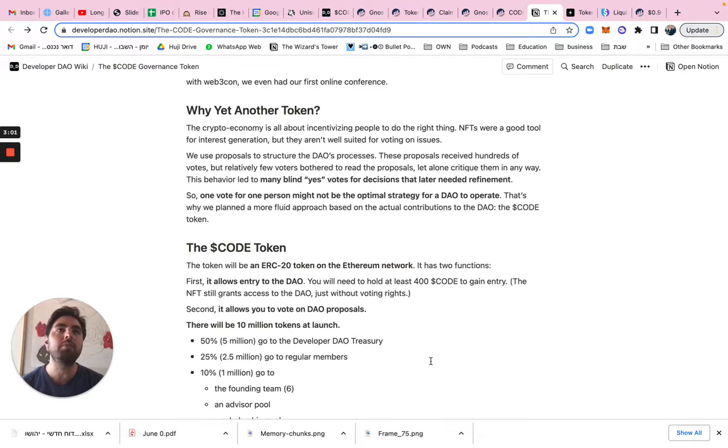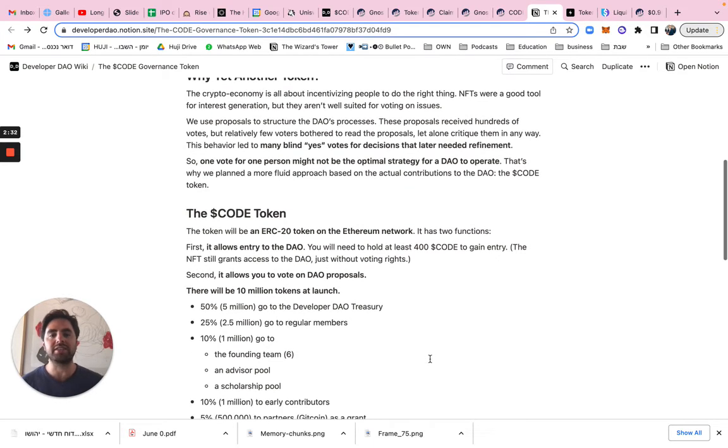Is that reasonable? Is that unreasonable? That's up to you to decide, right? But if we only have 1,000 CODE members, then we're not getting anywhere near the 10 million token supply in the market. The closer we get to 25,000, the more we get to an inelastic supply-demand curve. The farther away, the more elastic it is, the more supply floating around the market there is.